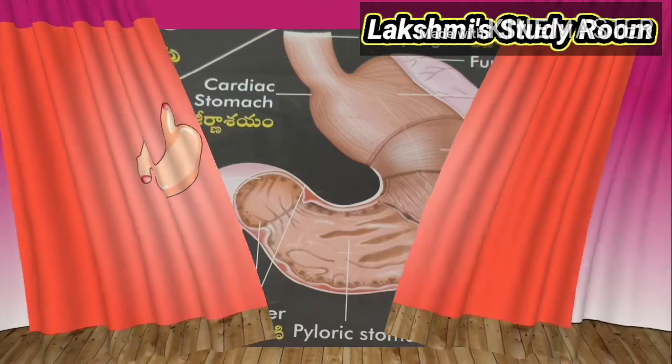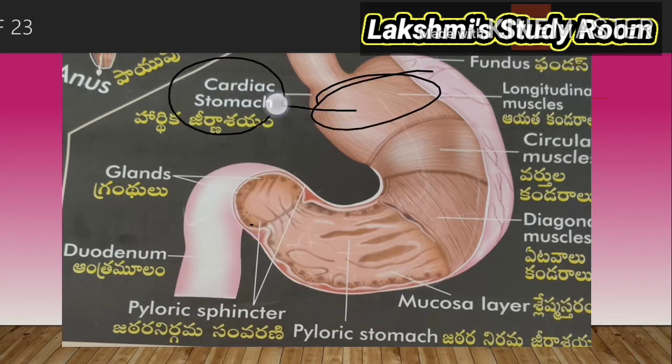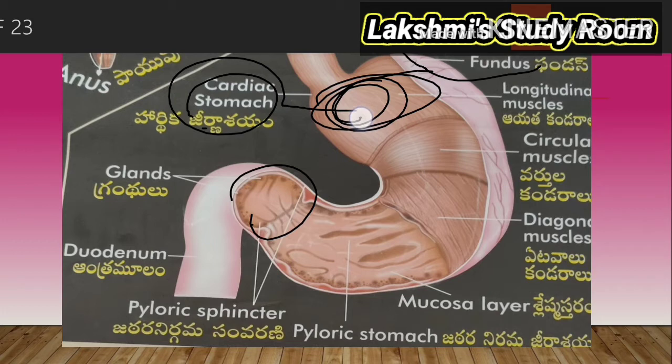It has some parts. The upper part of the stomach will be called the cardiac stomach. Why can we call it the cardiac stomach? Because it is near the heart, present above the stomach, so it is called the cardiac stomach, and the lower part of the stomach will be called the pyloric stomach. Here one opening is there, that will be called the cardiac sphincter, which allows small quantities of the food into the stomach from the esophagus.